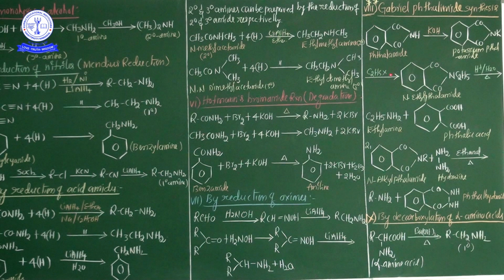Now one more important key point: hydrogenation of N-alkyl phthalimide is a still more efficient and effective method as compared to the acidic or basic hydrolysis to get the 1 degree amine in the Gabriel synthesis. So see here, this N-alkyl phthalimide is again treated with hydrazine.